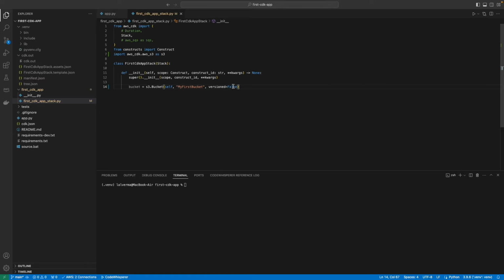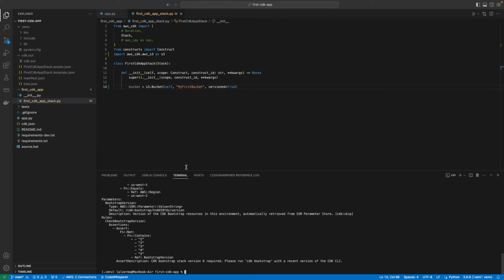I'm back to the code editor. Here is our first CDK stack. For the sample modification, I'll update the version parameter as true for our newly defined bucket. I'll save the file and run CDK synth to ensure our code is all good. The CloudFormation template is generated successfully, which means I can go ahead and deploy the application.